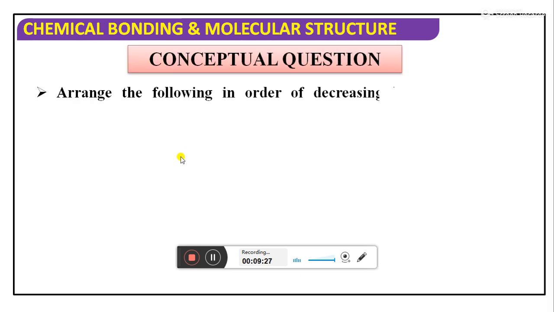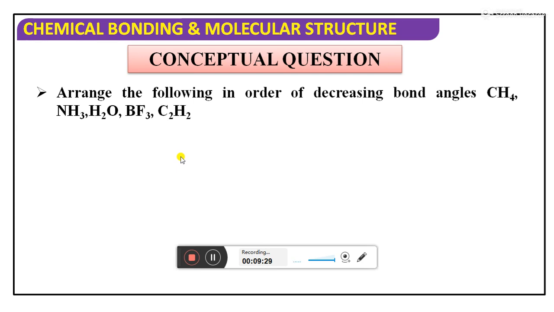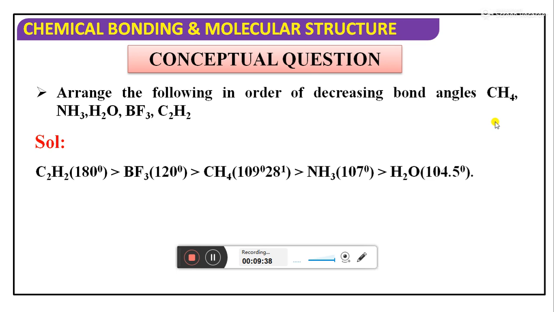Here is one question they have given: arrange the following molecules based on bond angle only. You see very clearly, students, bond angle is there. The methane molecule comes under 109. The ethylene molecule is 180. Boron trifluoride, 120 degrees will come.